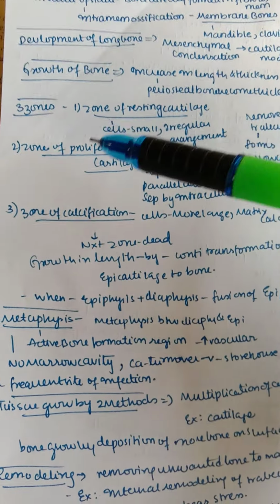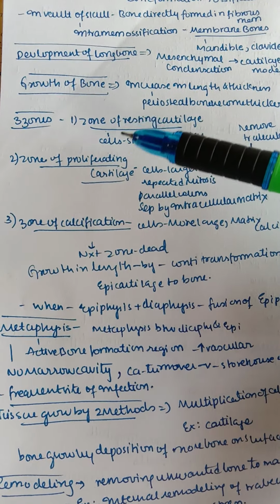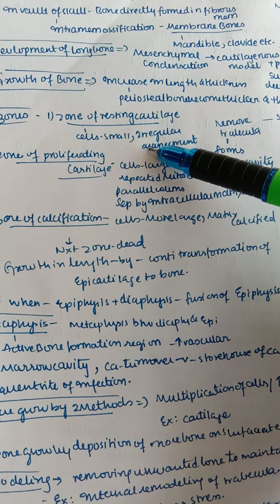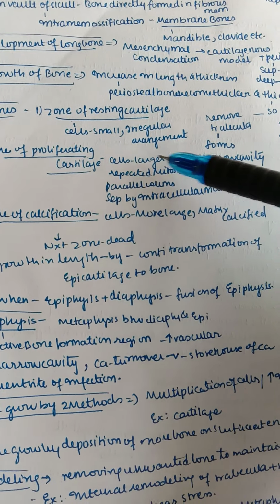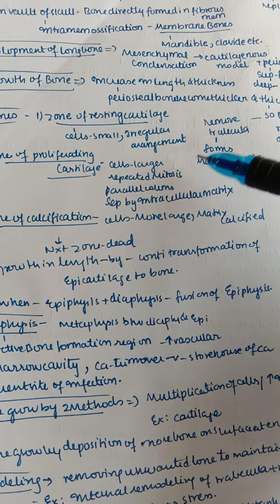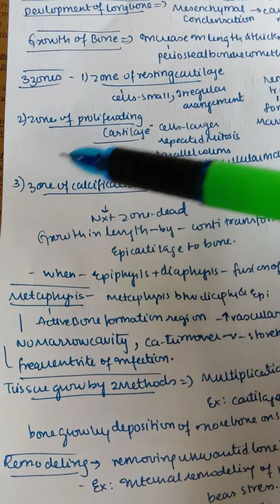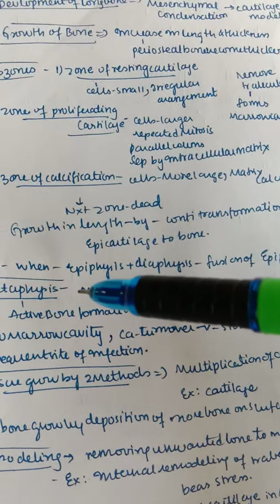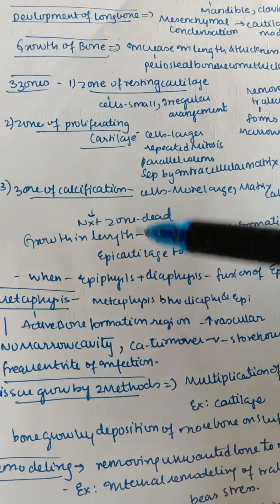So now let us see, there are three zones of growth of bone. First is the zone of resting cartilage. Here the cells are small, irregular in arrangement. In the zone of proliferating cartilage, the cells are larger. They undergo repeated mitosis and they are in parallel columns, separated by the intercellular matrix. And the zone of calcification, here the cells are even larger and the matrix is also calcified. And after the zone of calcification, remember that the next zone is the dead zone.